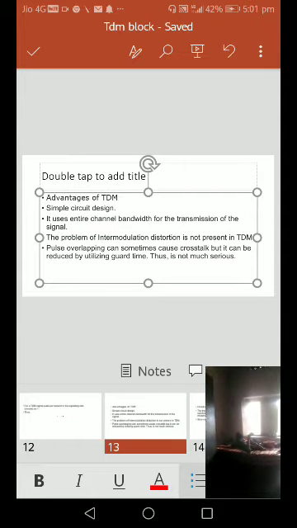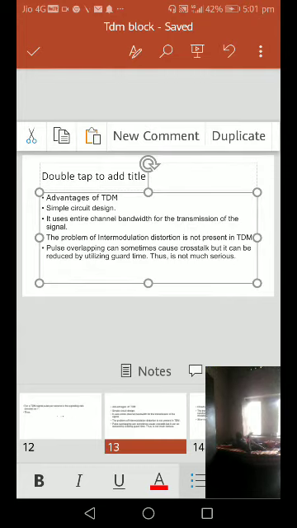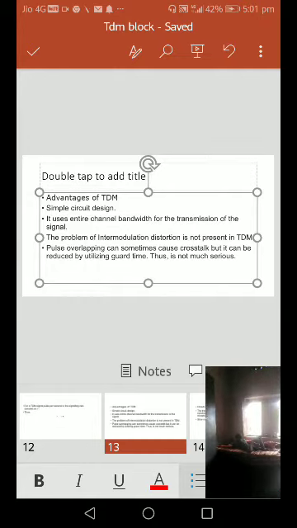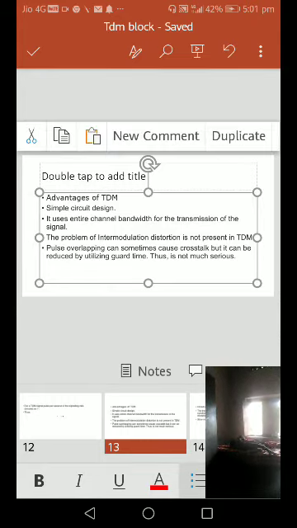But it can be reduced by utilizing the guard time, which maintains separation between any two signals, keeping the pulses non-overlapping. Thus it is not very serious in time division multiplexing.